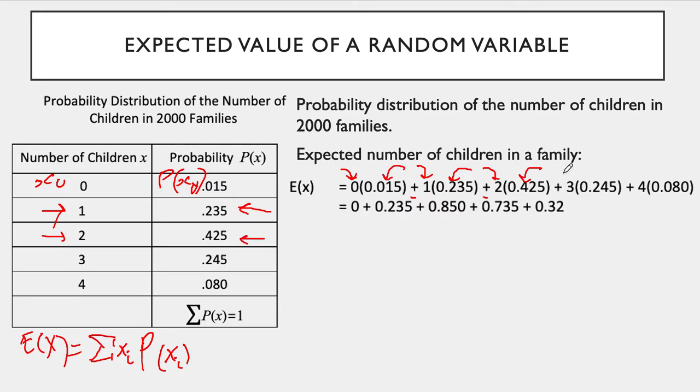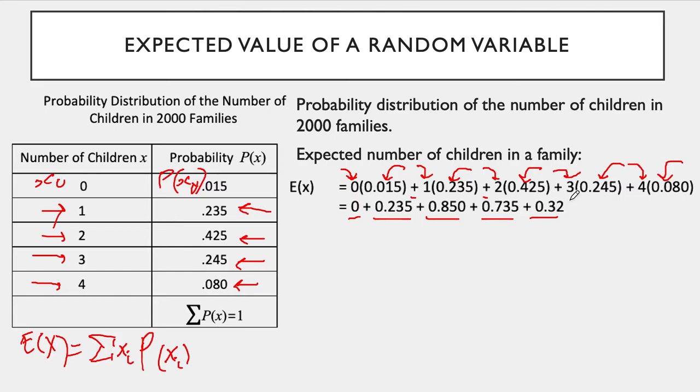And then we continue the process. 3 found here, multiply that by its probability, found here. And lastly, x sub 4 here, and then the p of x sub 4, which is found here. Then we find the product of each of the groupings. What we have is 0 for the first, the same as the second because it is multiplied by 1. Next is here, here, and here. And then what we're going to do is add them.